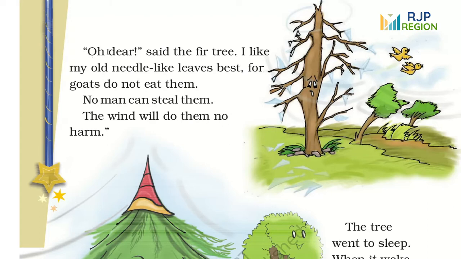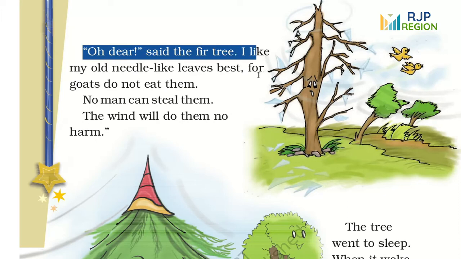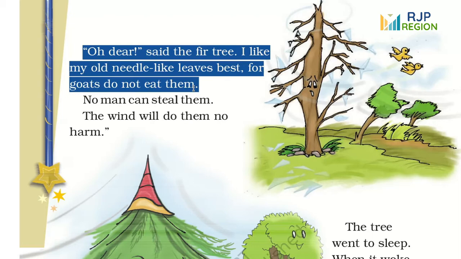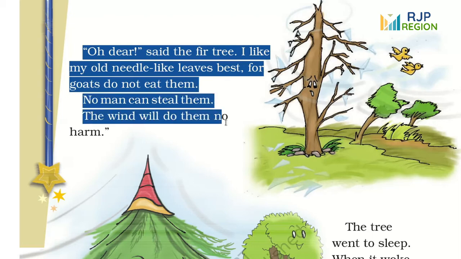Oh dear, said the fir tree. I like my old needle-like leaves best, for goats do not eat them, no man can steal them, the wind will do them no harm. Children, now the fir tree became bare again.